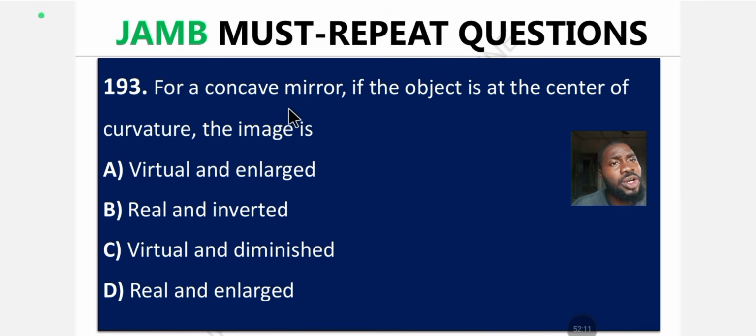Question 193. For a concave mirror, if the object is at the center of curvature, the image is what? A. Virtual and enlarged. B. Real and inverted. C. Virtual and diminished. D. Real and enlarged. What's the answer? Drop the answer in the comment section, my scholar.